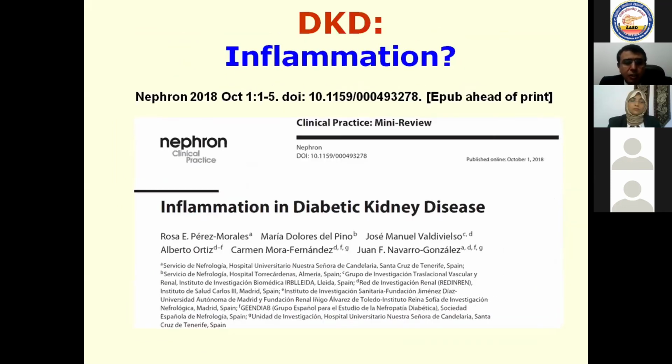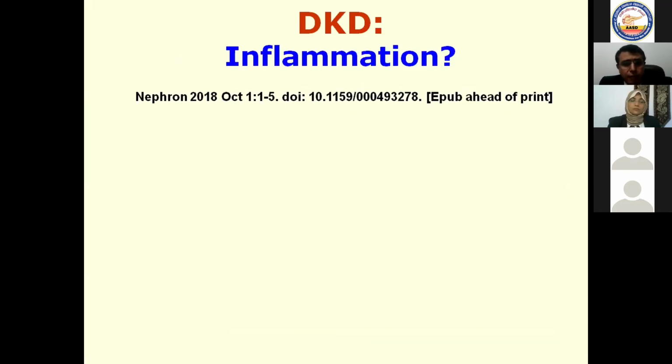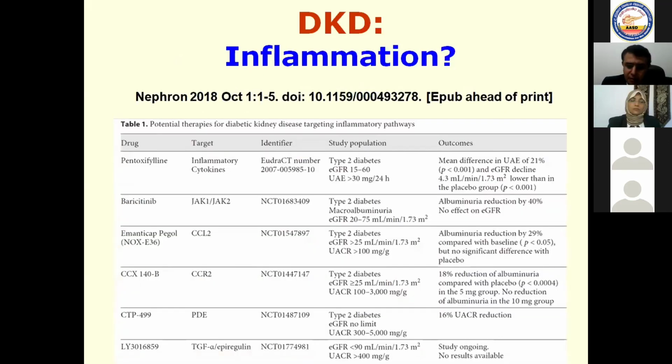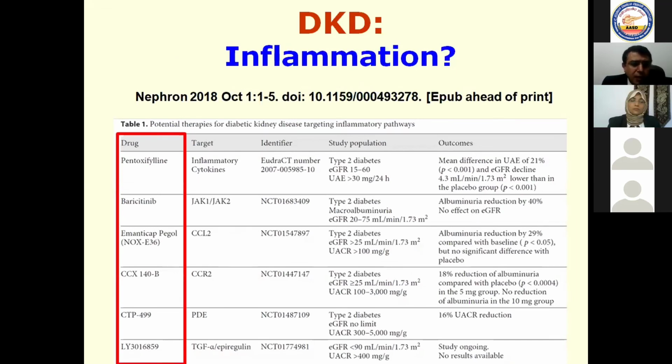What about inflammation? You should control inflammation in diabetic kidney disease. My dear Professor Dr. Yasser will speak about SGLT2 inhibitors and their recent efficacy in suppression of inflammation. But we have other players, such as pentoxifylline, which suppresses inflammatory cytokines. We have baricitinib, which is a JAK1, JAK2 inhibitor. We have other drugs such as chemokine ligand and chemokine receptor antagonists, drugs which act on phosphodiesterase and inhibit it, and other drugs that can act on transforming growth factor alpha.